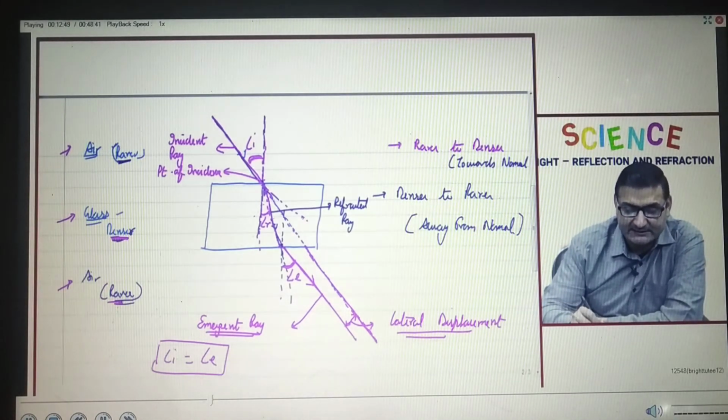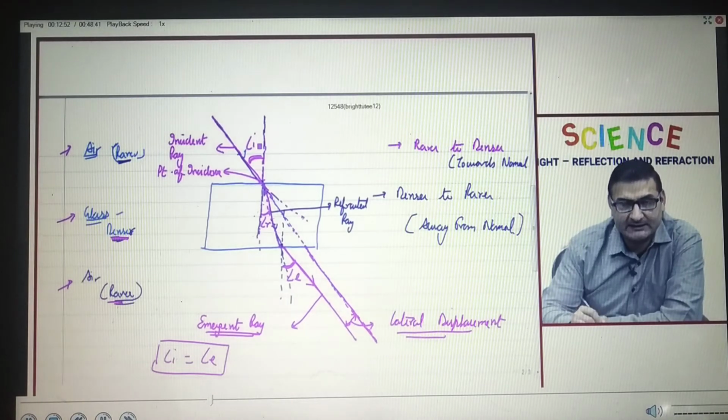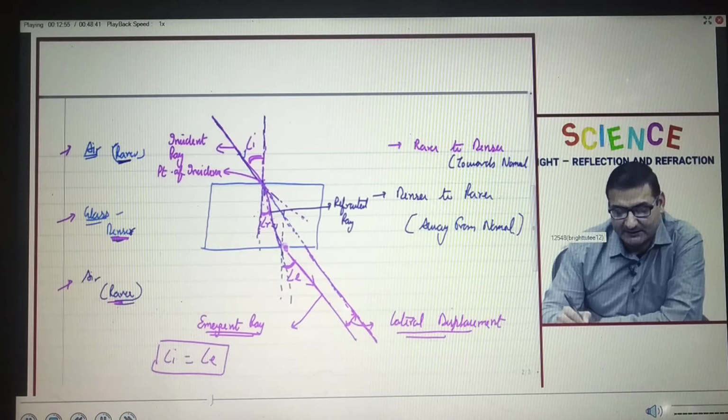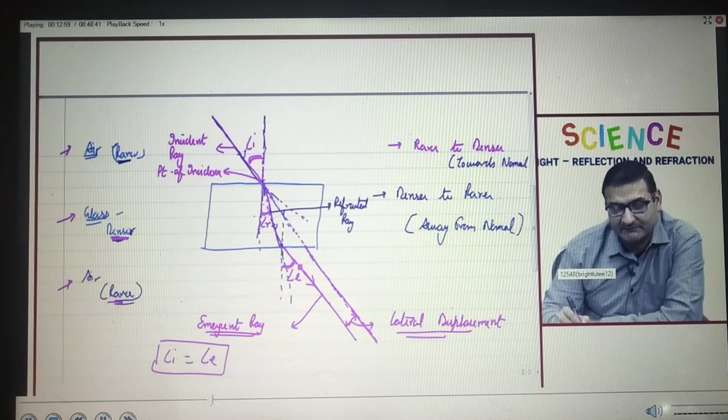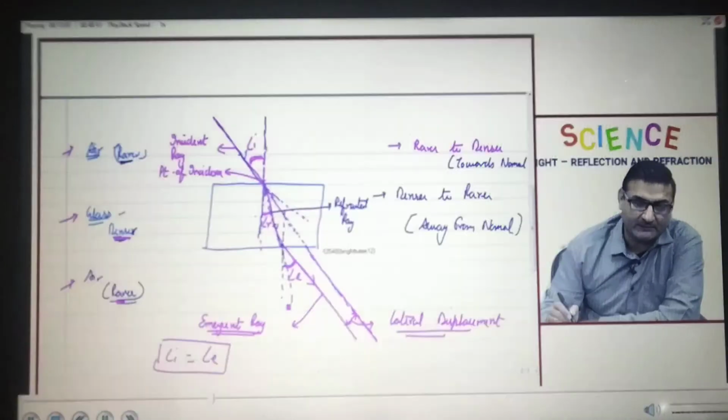This is angle of incidence, that is the angle between the incident ray and the normal. This is angle of refraction, that is the angle between the refracted ray and the normal. This is angle of emergence, that is the angle between the emergent ray and the normal.